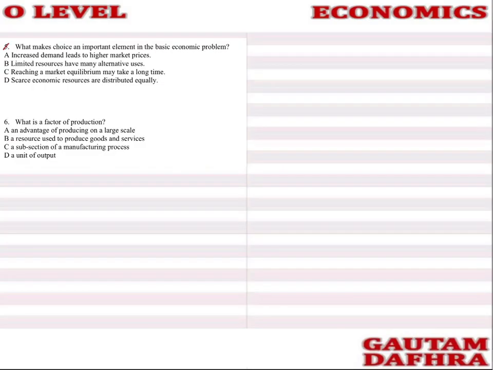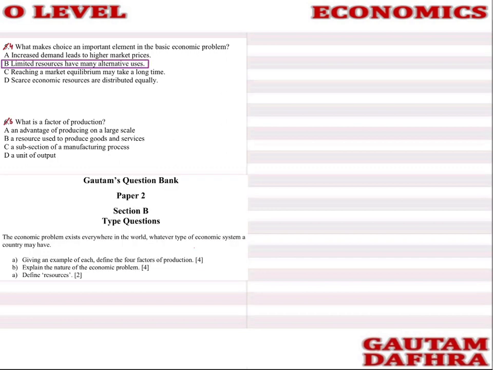Let's move ahead. Let's do this question. What makes choice an important element in the basic economic problem? The right answer is B, because we have limited resources: limited land, limited labor, limited capital. Whenever you have limited resources, you would have to choose where to use the resources.